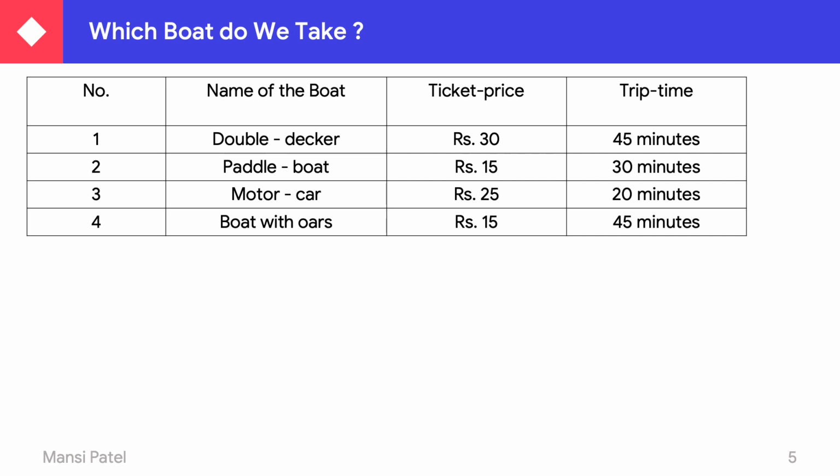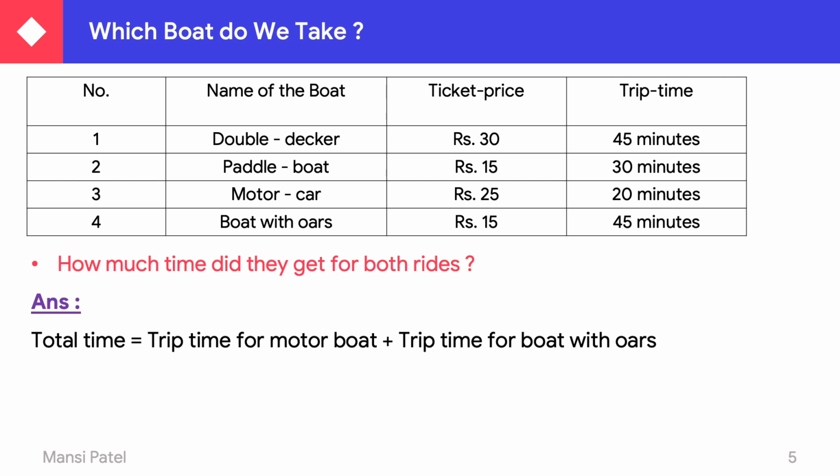Let us see the second question regarding this table. How much time did they get for both rides? In this you have to find out how much time, for which two boats: the motor boat and the boat with oars. So we have to find out the total time.